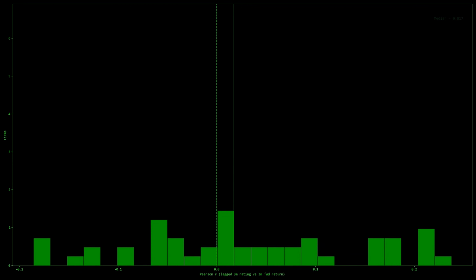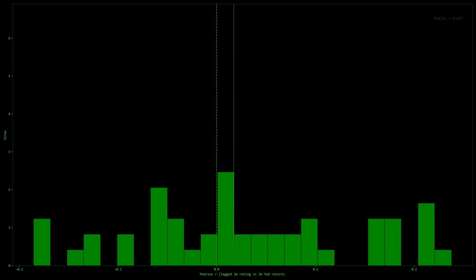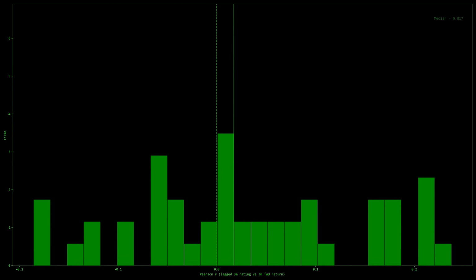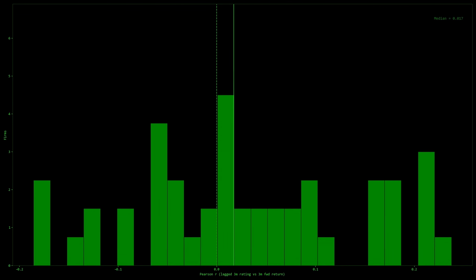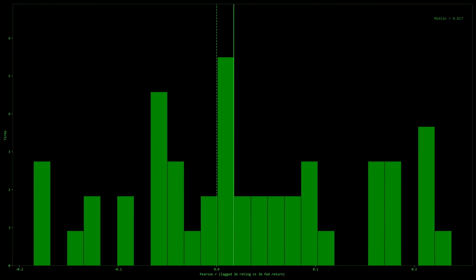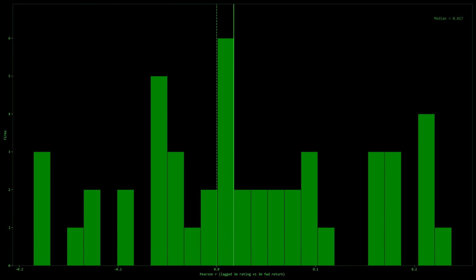So here are the correlations for a bunch of stocks. Now, the way I've set this data up is that a positive correlation means that the Glassdoor reviews are getting more and more positive in time. And then it also happens to be that the future stock value about 6 months in advance is also going up. On the left-hand side is a negative correlation, which means that the company reviews are getting better and better in time, but the future stock value actually went down. If there was a true correlation, there'd just be a bunch of data on one side and not the other.